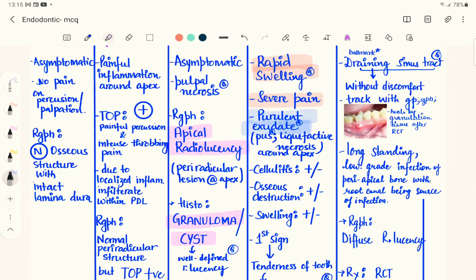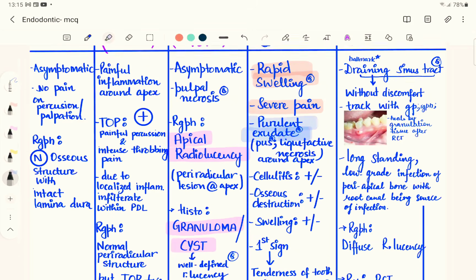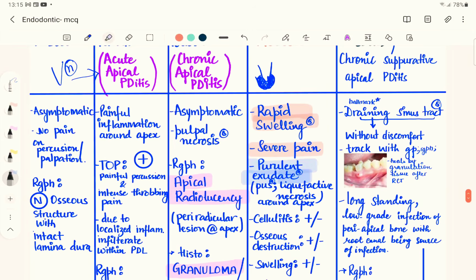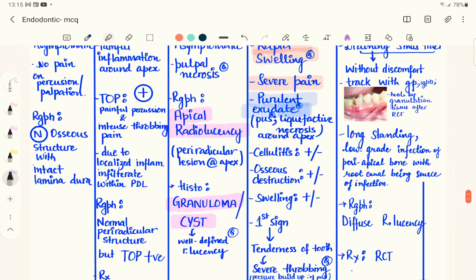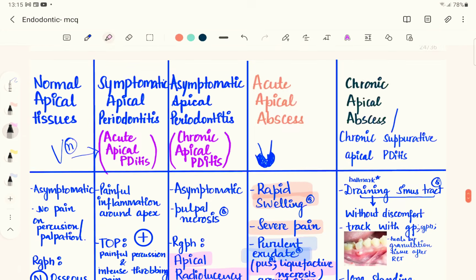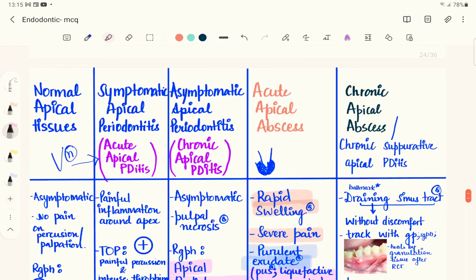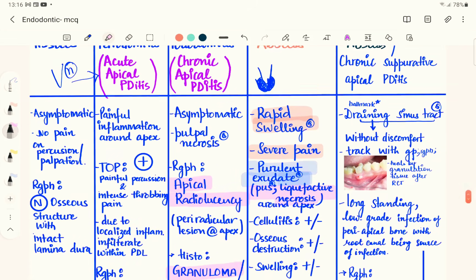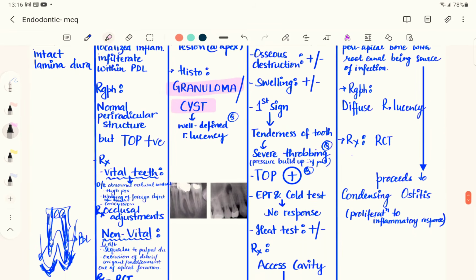So there is going to be pus around the apex of the teeth, and there may or may not be cellulitis or bone destruction. We usually see swelling, pain, and purulent exudate because of the liquefactive necrosis, and you have to remember that pus is associated with the acute apical abscess. The most important feature you have to remember is the pain.